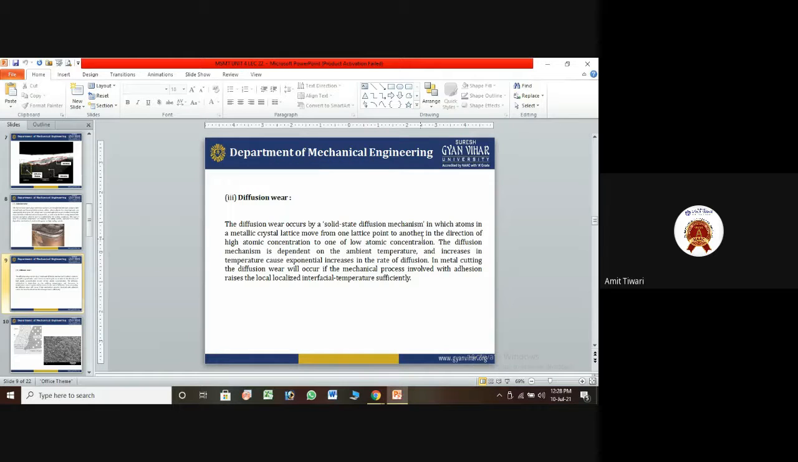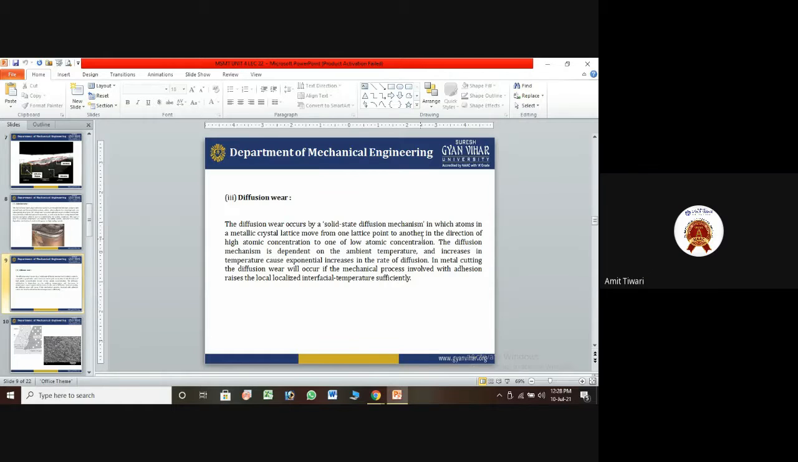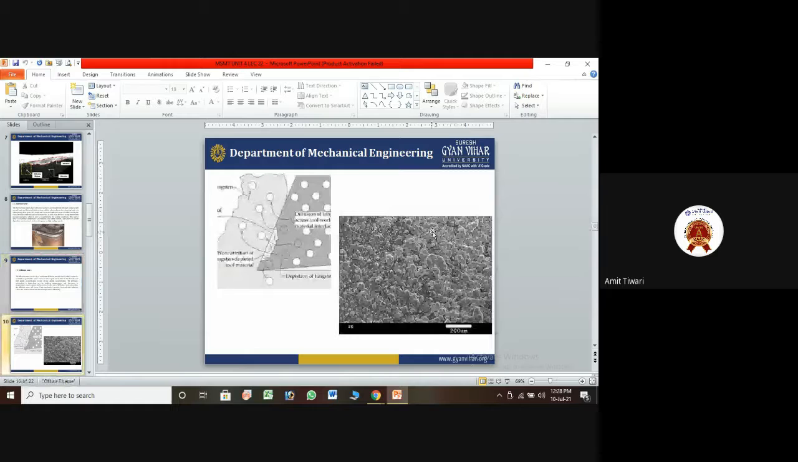In metal cutting, diffusion wear will occur if the mechanical process involves a rise in temperature, localized at the interface. It also causes temperature problems, because when the temperature is high, it burns the metal internally and reduces the quality. You can see this in the diagram. Each and every zone has large bubbles, which show the improper finishing, because these are totally rough surfaces after burning.